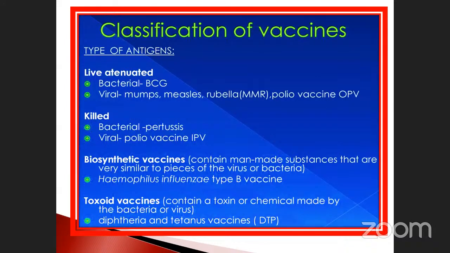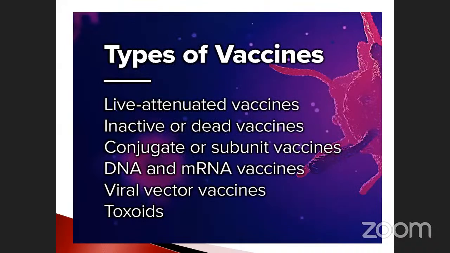These are other things. Sometimes they may ask which one is a killed one, which one is a live one, which one of the following is a biosynthetic vaccine, which one is not a biosynthetic vaccine, or give examples of toxoid vaccine. You have to remember this point; these are very, very important. So again, the same thing: live, inactivated, conjugated, and also DNA and mRNA vaccines, viral vector vaccines, and toxoids.